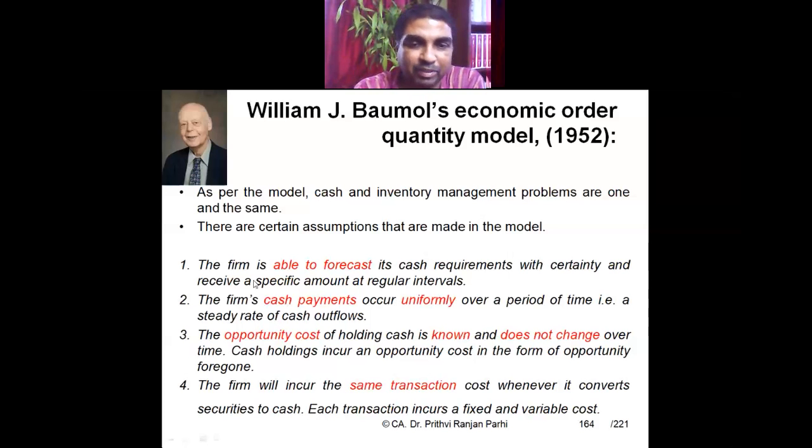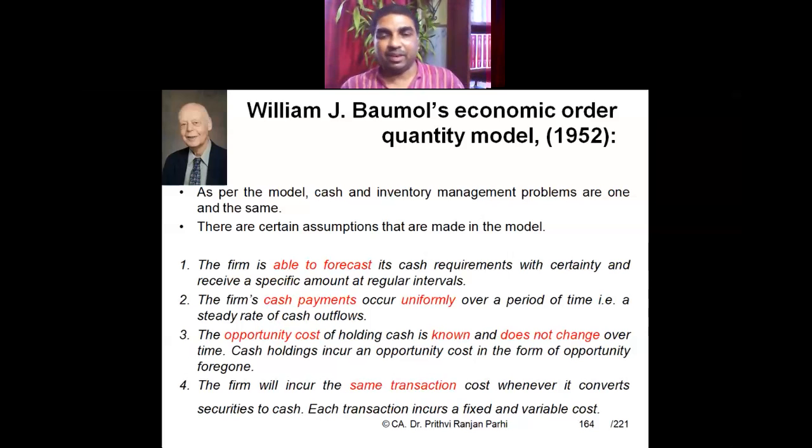That's right. So you might be thinking, when it is saying it is constant, then what is the fixed component? What is the variable component? Here the point is that transaction cost is constant, meaning the fixed component is also constant, and the variable component is also constant. No, no, variable component means, let us say, variable cost is in a percentage. That percentage is constant. Let me give you an example.